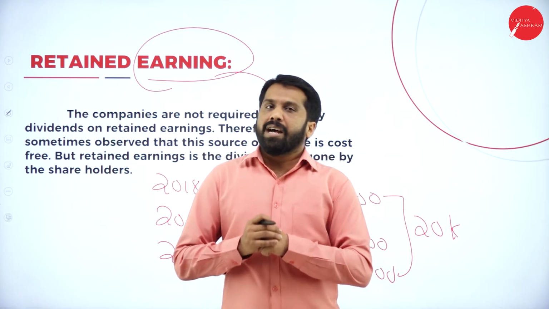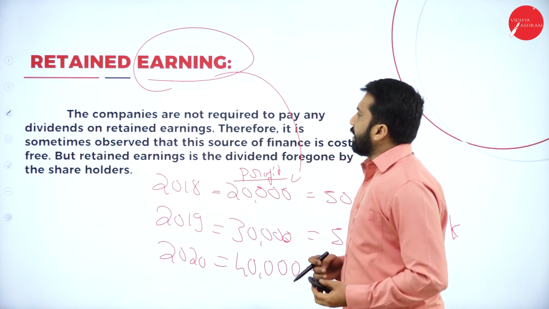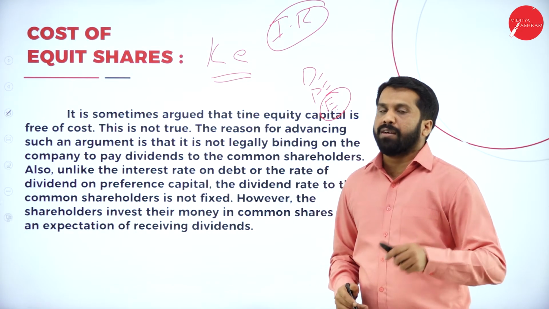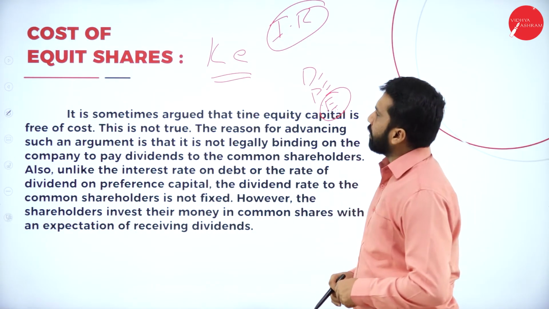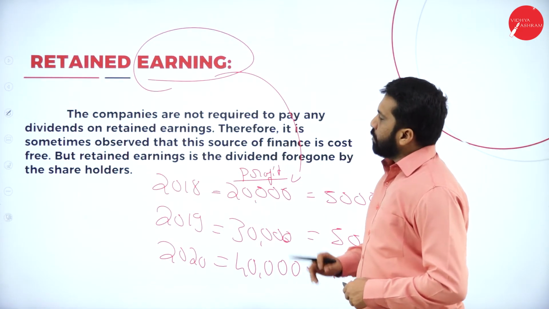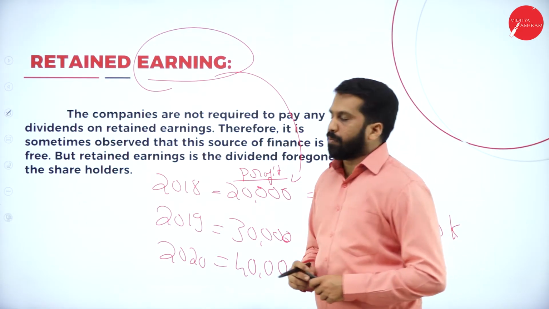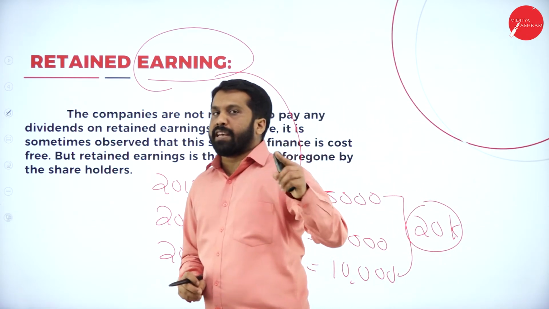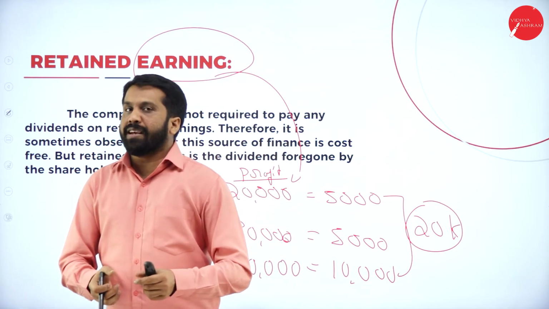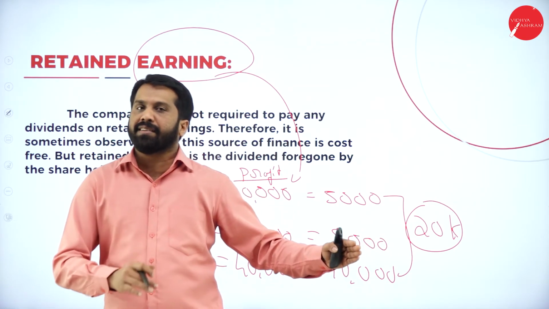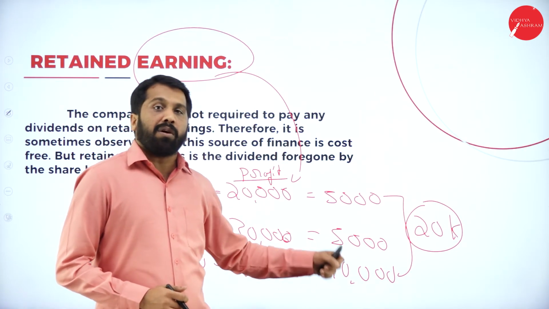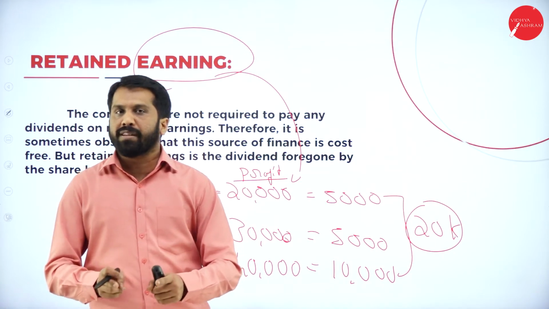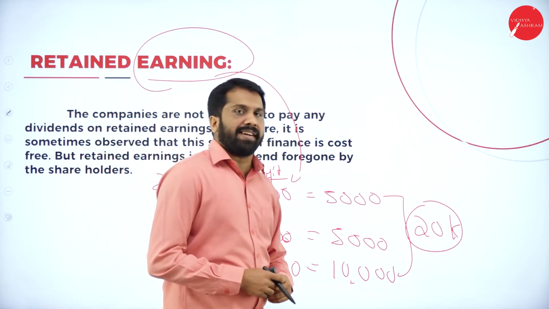How and why? How means whatever you calculated for equity shares, the same thing has to be applied for your retained earning also. But why do we calculate it? Instead of spending this 20,000 in business, if you kept it in the bank, you would get interest. You lost that interest by spending it on business. Whatever you lost in the bank is nothing but your cost of retained earning. Hope you're clear. Yes, this is all about your retained earning.